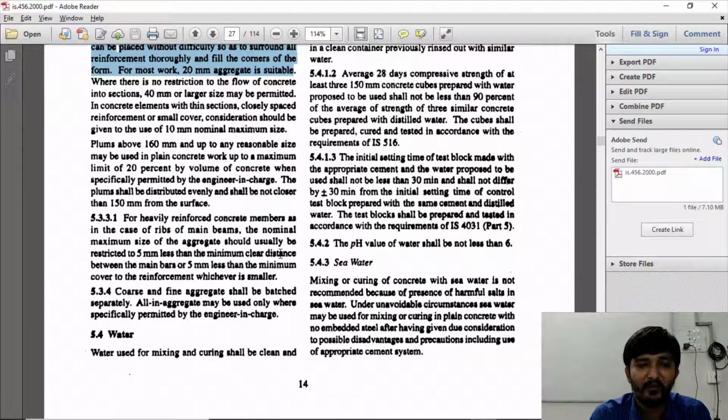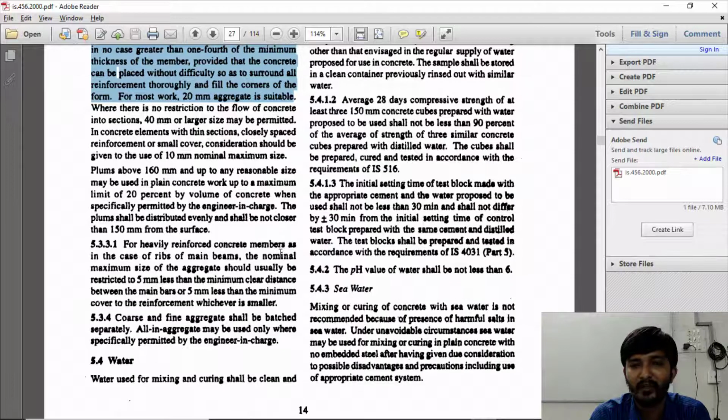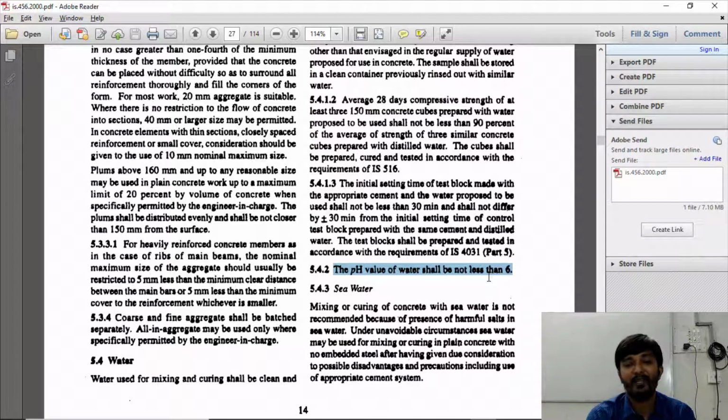Then an important thing about water is that the pH value of water shall not be less than 6. This can be asked in your exam. So please remember this, pH value of water shall not be less than 6.